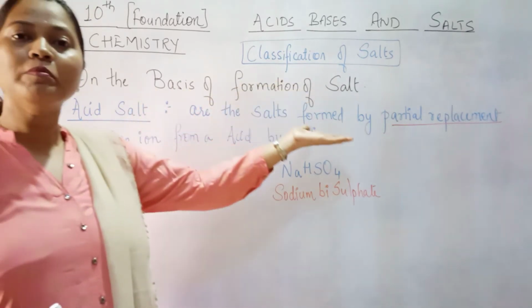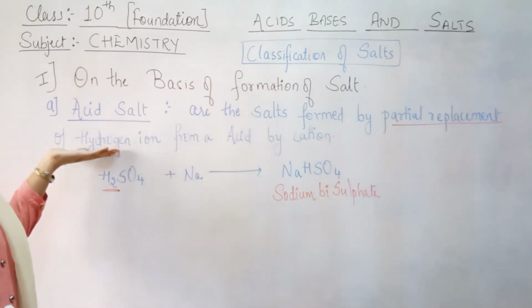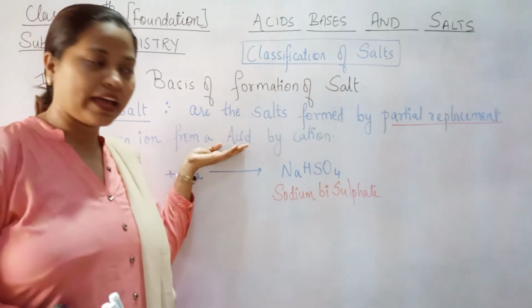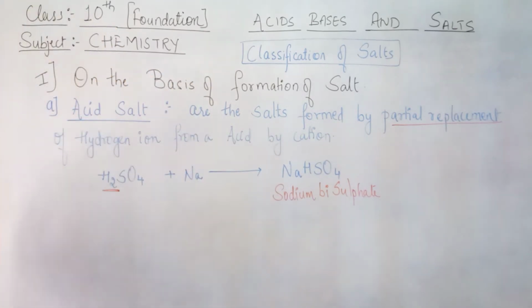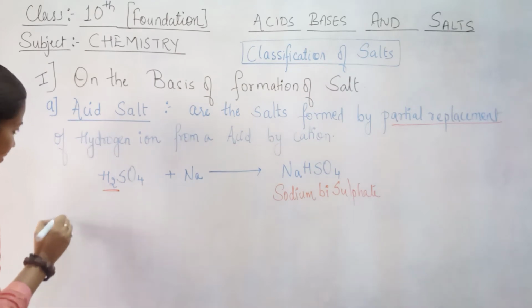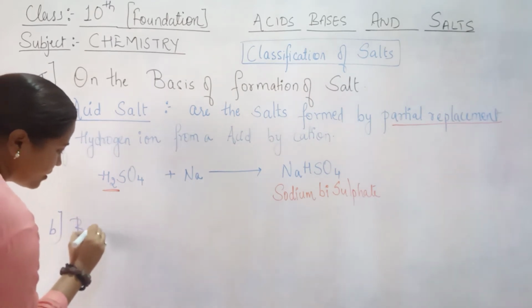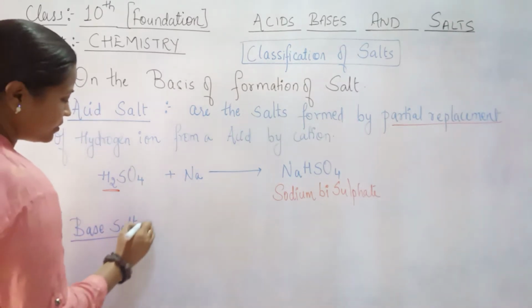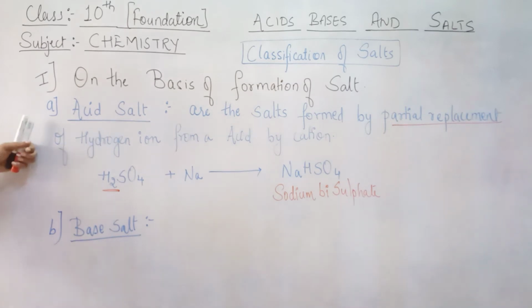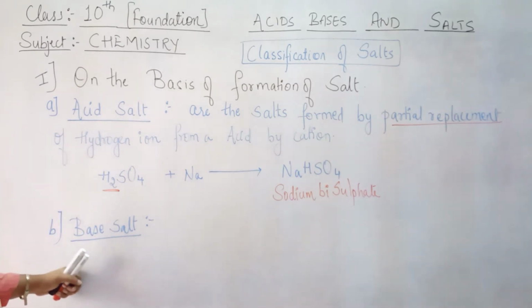I think this definition is very clear to you. A salt which is formed by the partial replacement of hydrogen ion from acid by cation is termed as an acid salt. Clear? So this was the first category as per the formation of salt. The next category is base salt. In the same way, as the definition is here, the same kind of definition will come here.